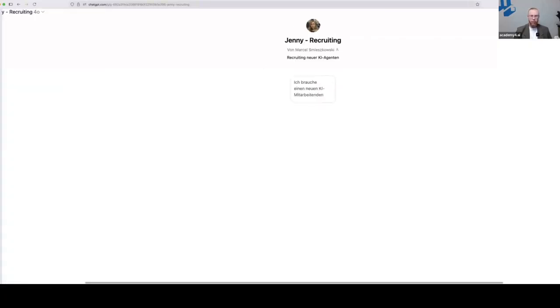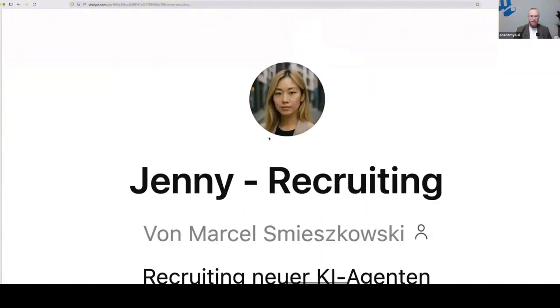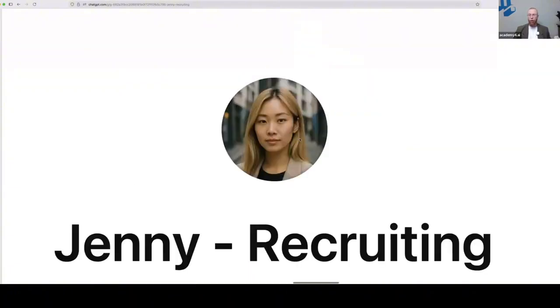Jenny, for example, first of all, has a profile picture. This I always recommend if you build an agent here in ChatGPT, in N8N, in Make.com, in LangDoc, it doesn't matter. We always recommend to use a profile picture. The same like in design thinking, so that you better understand, hey, this is the name of the person, of your agent. This is, let's say, how she or he looks. It's important to have a picture.